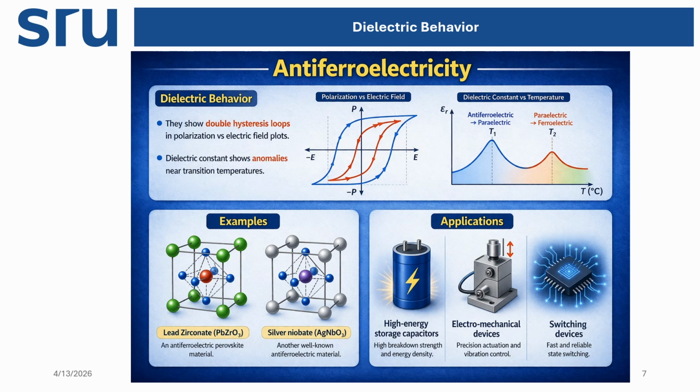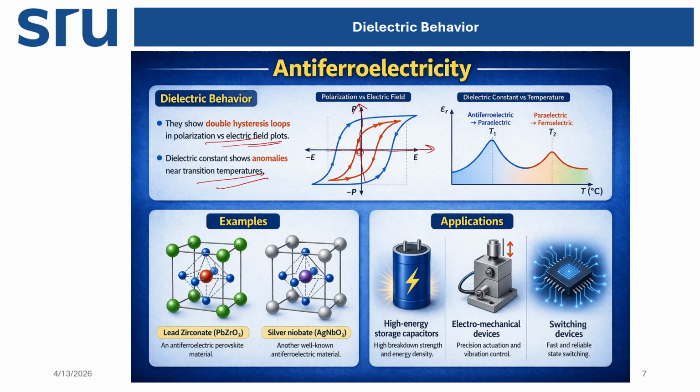Dielectric behavior. How does the dielectric behavior happen? It shows double hysteresis loops in the polarization versus electric field. The dielectric constant shows an anomaly near the transition temperature. So here you can see the double hysteresis loop. Let's say this is our electric field, and this is the respective polarization. We are applying the electric field, then polarization is taking place.